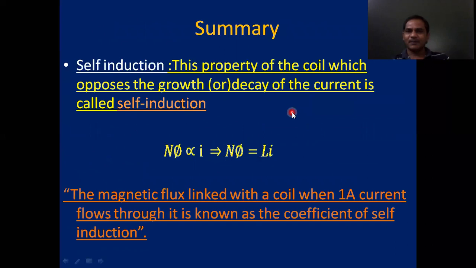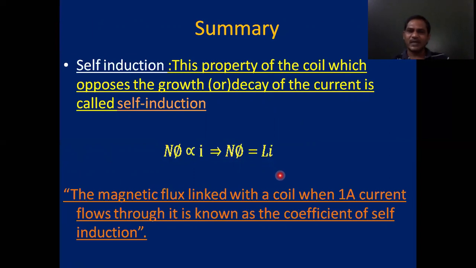Right? So in the present class, the points to be remembered, or the summary of this present lecture, is: what is the self-induction? This is the property of the coil which opposes the growth or decay of the current in the coil, right? It is the inertia of the electrical circuit, right? The magnetic flux linked with the coil due to the change of current is given by N phi equal to L into I, where L is called self-inductance of that coil.